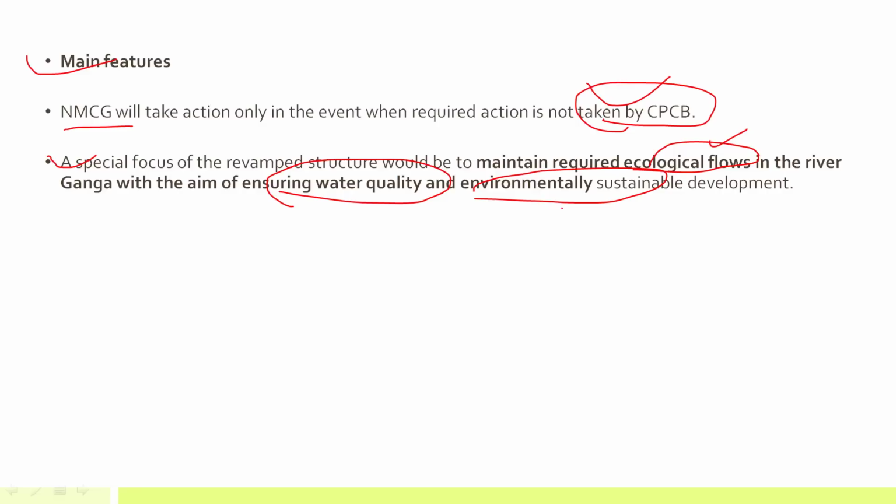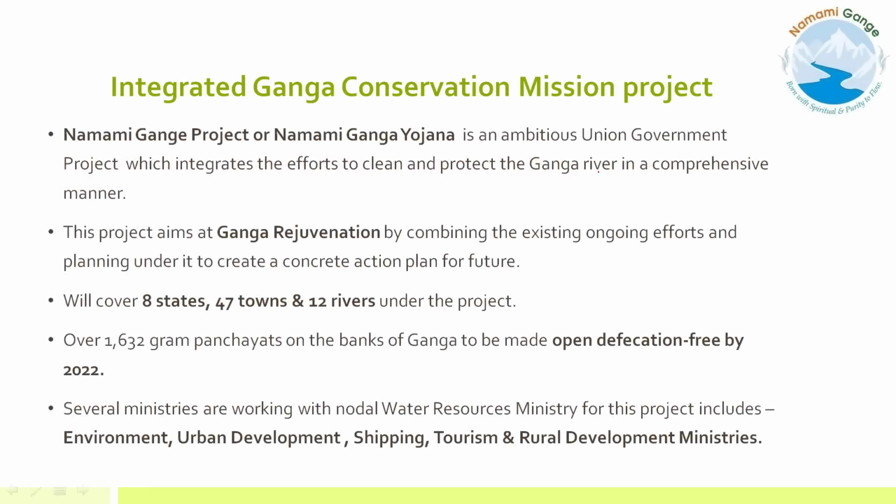Now let's discuss the Namami Gange project that was launched, also known as the Integrated Ganga Conservation Mission. It's an ambitious Union government project. Remember, it's a Union government project, and its main objective is to clean and protect the Ganga River in a comprehensive manner.